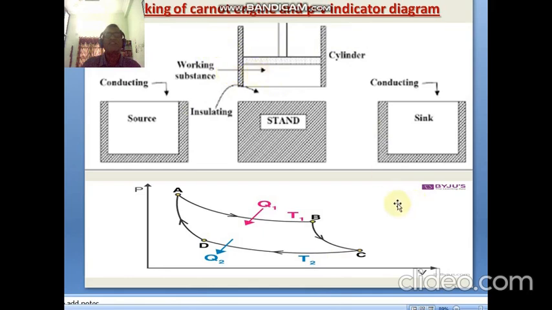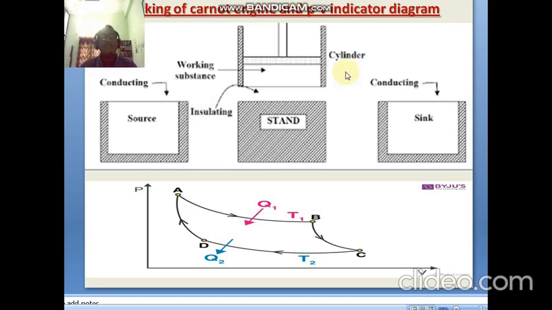So this is the construction of the Carnot engine. The Carnot engine consists of a working substance, source, insulating stand and sink. These are the major parts of the Carnot engine. We are discussing each briefly in this diagram.